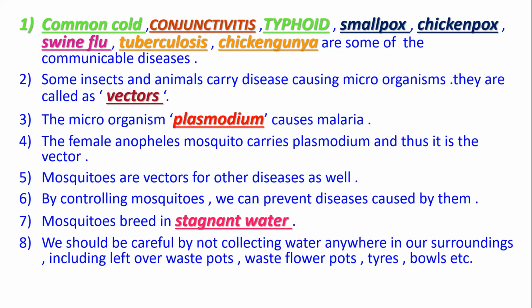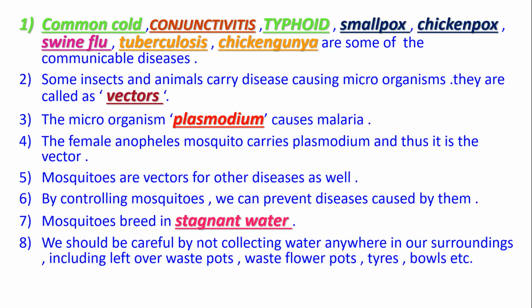Some insects and some animals carry disease causing microorganisms. They are called vectors. Microorganisms like Plasmodium cause malaria. Next, the female Anopheles.